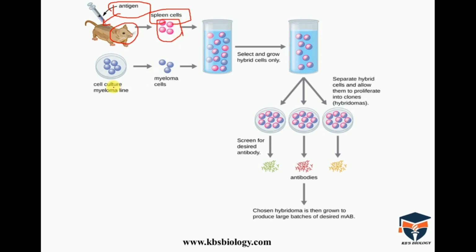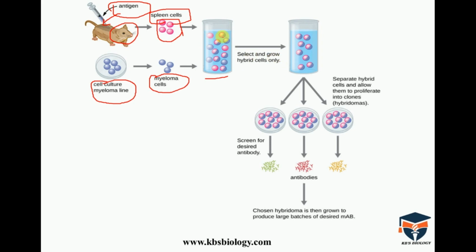Then, in cell culture of myeloma lines, the cancerous myeloma cells are taken and combined, or fused, with the spleen cells. Then the hybrids are formed.